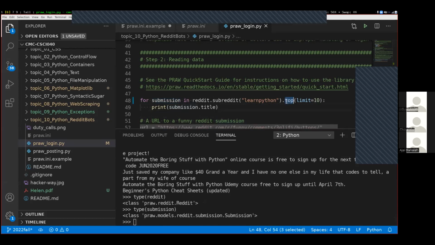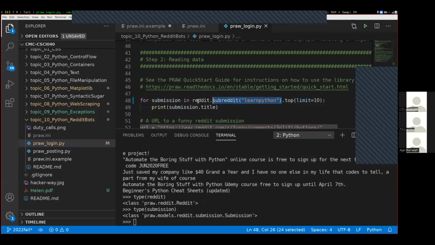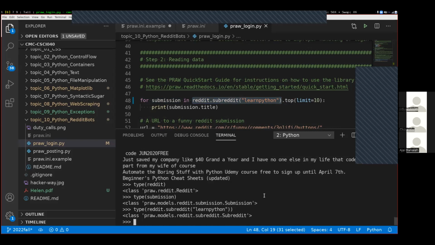Our original question though is how did I know that this top thing was a function that I could call right here? And maybe there's more of these functions that I might want to have access to. Well, we can take the thing on the left, and let's copy that, paste that down here. And we can similarly do the type of that. And that tells me what the type of this thing on the left is. The type of this is this big long thing ending in subreddits.